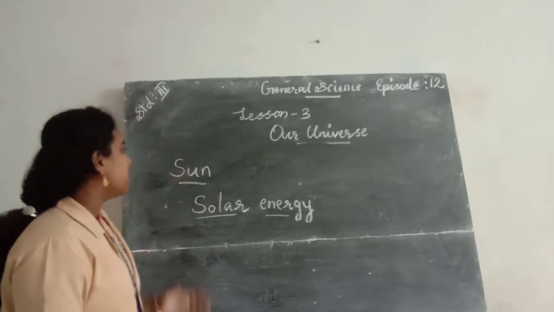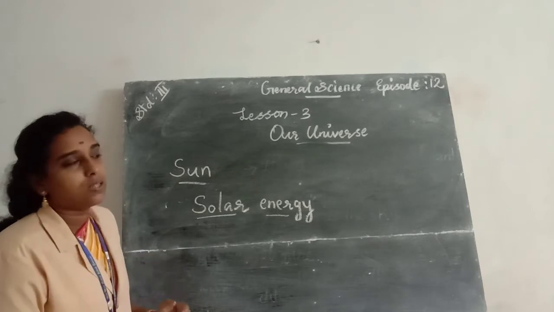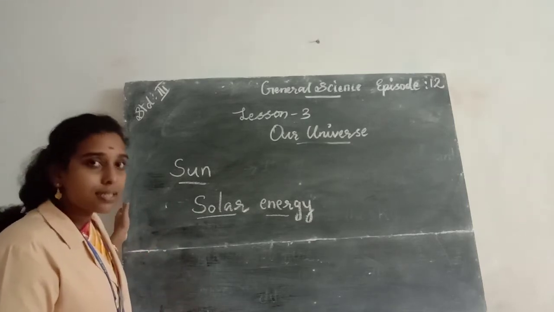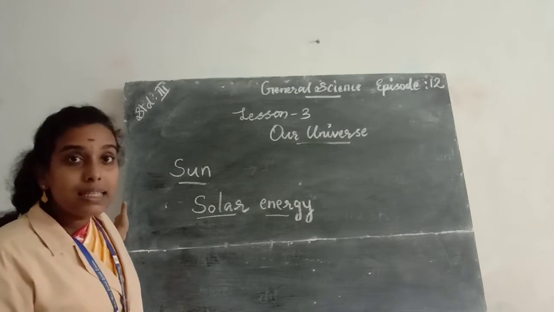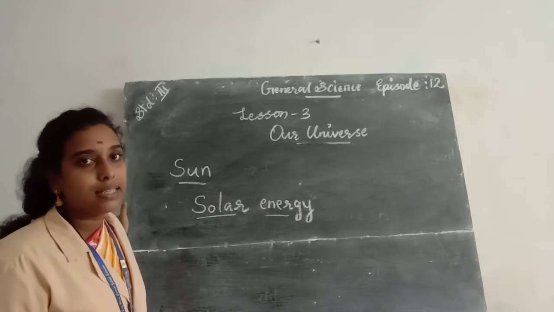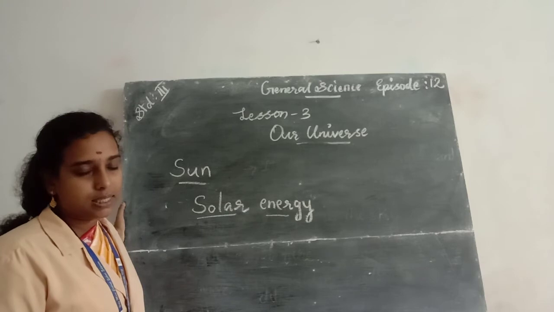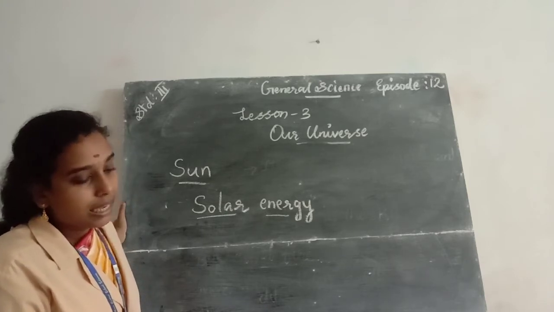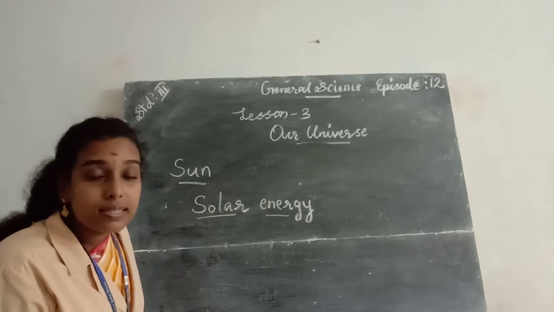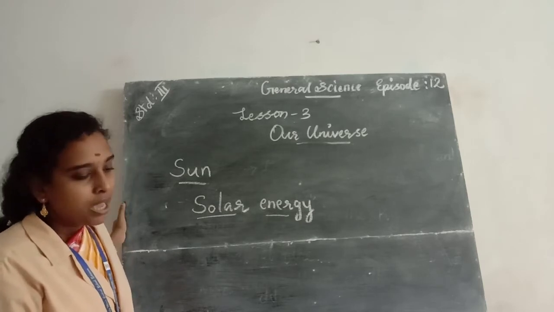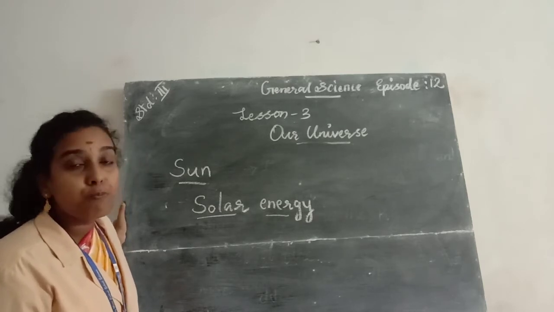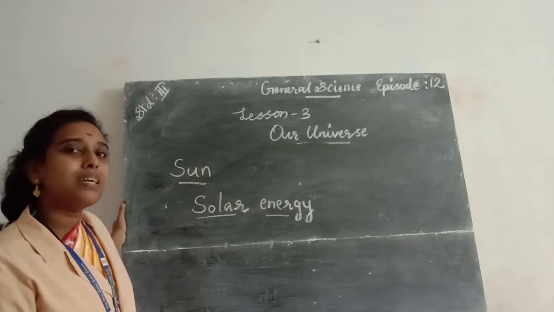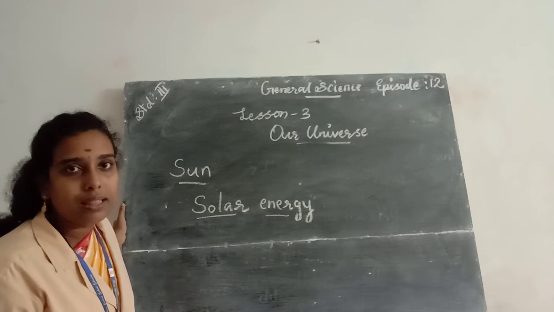So this is based on star. The first one is, the sun is a star, and it is the brightest object in the sky because it is the closest star to the earth, and it is a big ball of fire and much bigger than the earth.